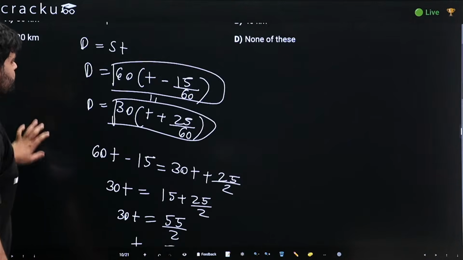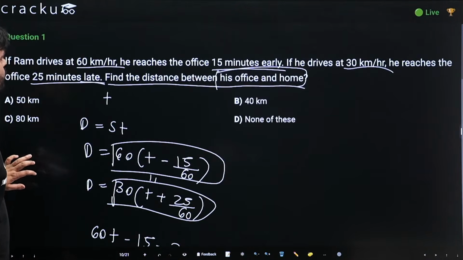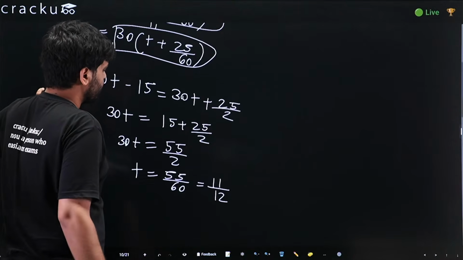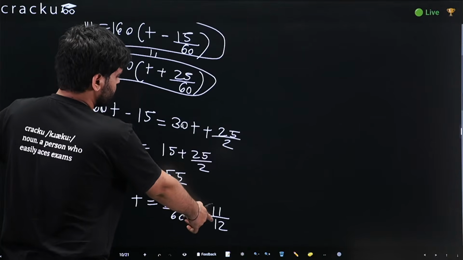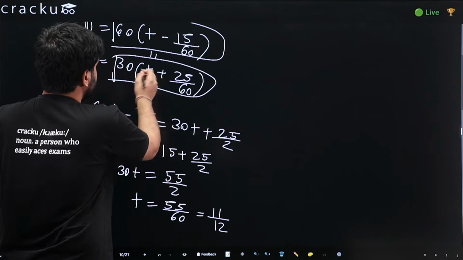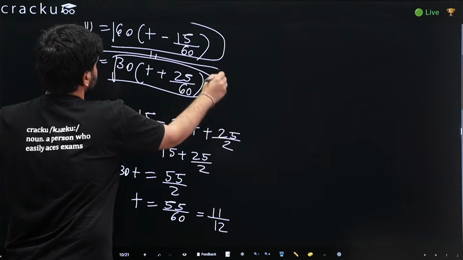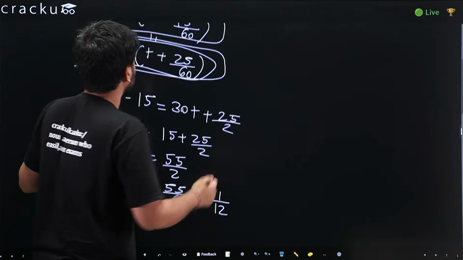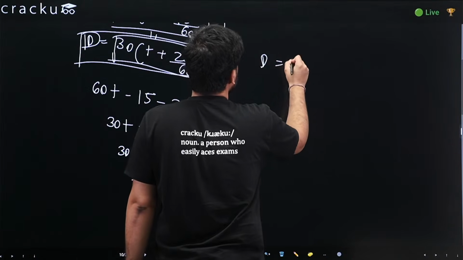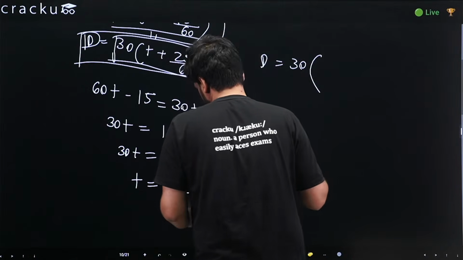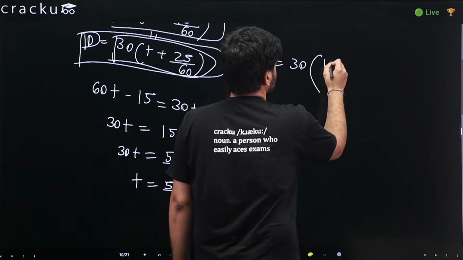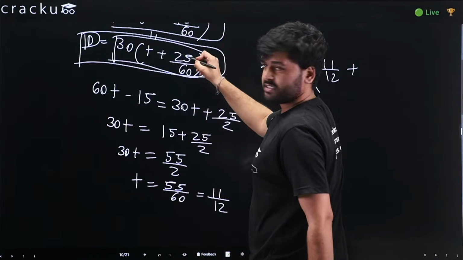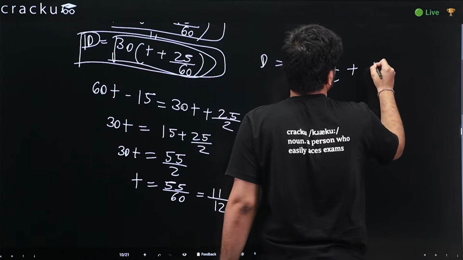Now what are we asked? We are asked to find the distance between his office and home. So let us substitute this value of t in this equation, and we will get the distance d. D equals 30 into t, which we calculated as 11 by 12, plus 25 by 60, which is nothing but 5 by 12.